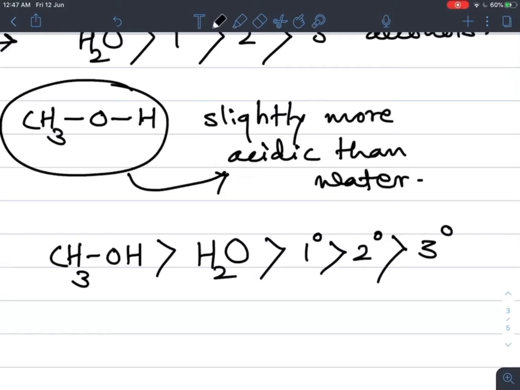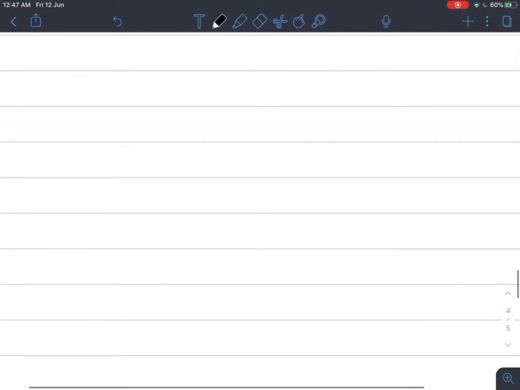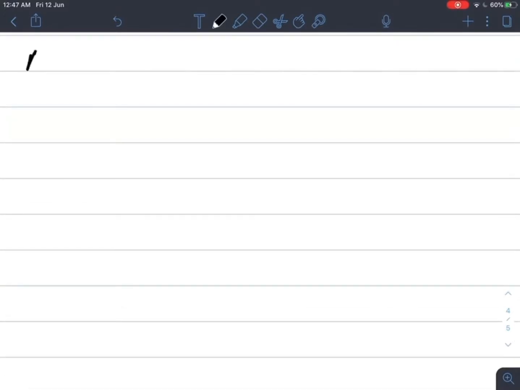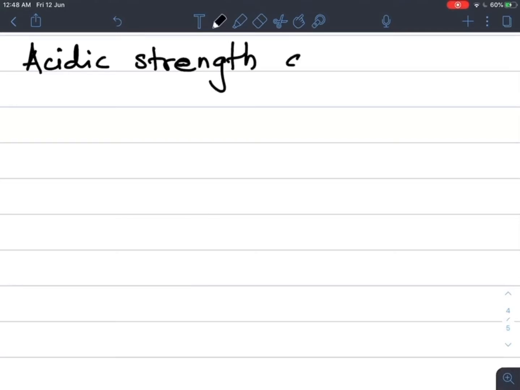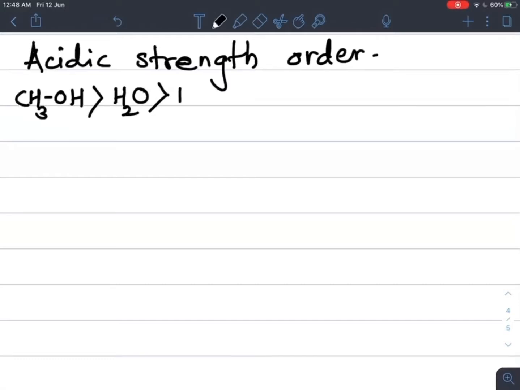Now if we take one more example, the acidic strength order of some important compounds: first, methyl alcohol is more strongly acidic than water and than all alcohols ROH, whether primary, secondary or tertiary.